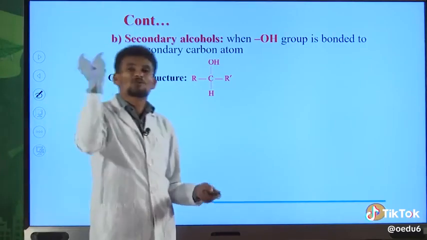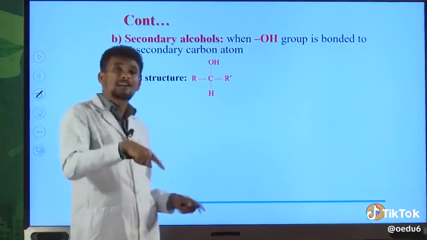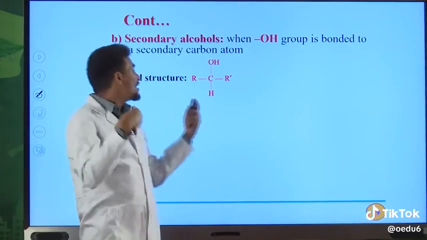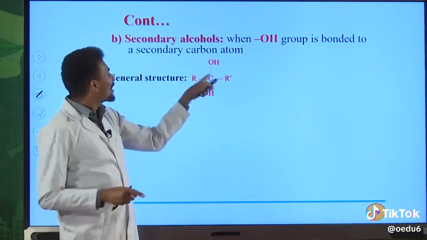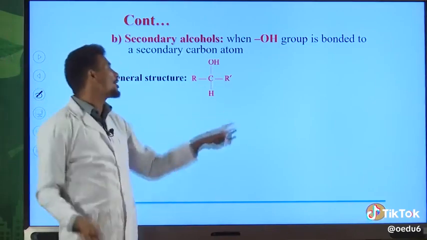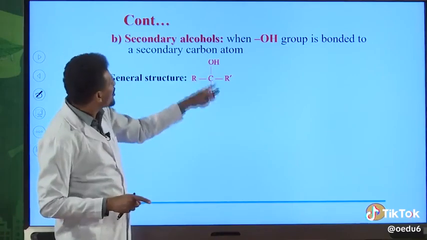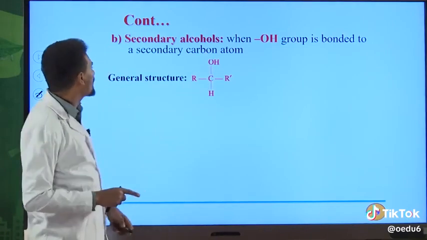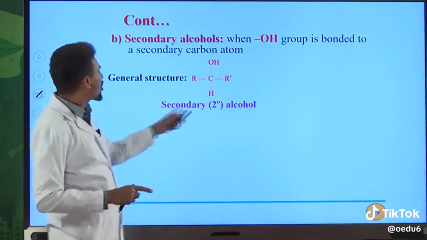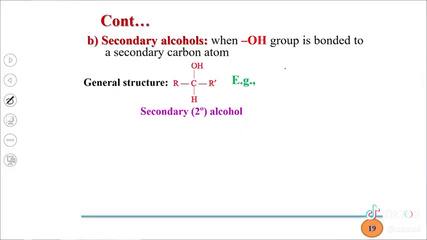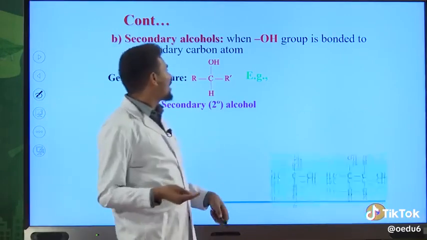And the hydrogen atoms on the secondary carbon are named as secondary hydrogen atoms. And the hydrogen atoms on tertiary carbon are named as tertiary hydrogen atoms. But this carbon is secondary carbon. Why? It is directly bonded with 2 alkyl groups. And this carbon is also named as carbinol carbon. Why? Because it is directly bonded to the OH functional group. Therefore, this is the general structure for secondary alcohol. So try to look at the carbinol carbon to identify whether the alcohol is primary, secondary, or tertiary.